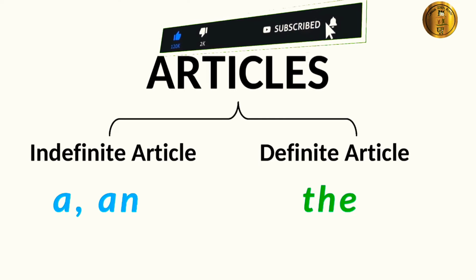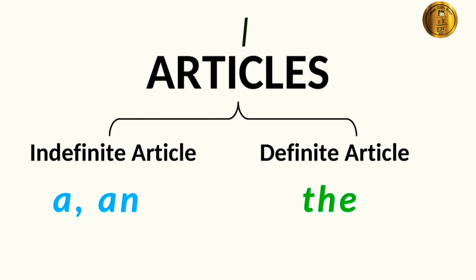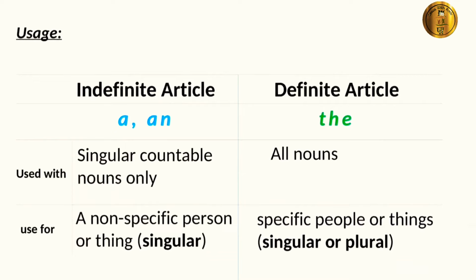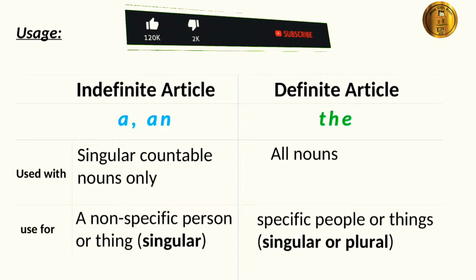Articles are of two types. One is indefinite article, the other one is definite article. In indefinite article, we have two articles. One is a, the other one is an. And in this tutorial, we are going to discuss only the indefinite articles. But of course, we will first understand what is indefinite and definite article. So considering the usability of indefinite article, I will be focusing mostly on indefinite article.